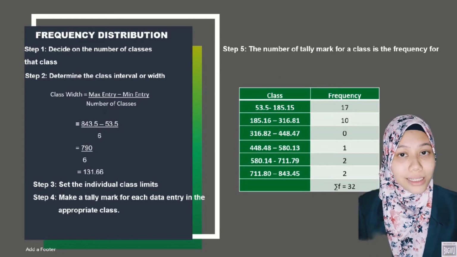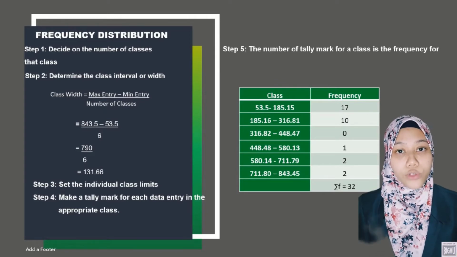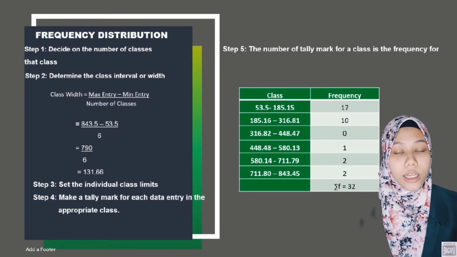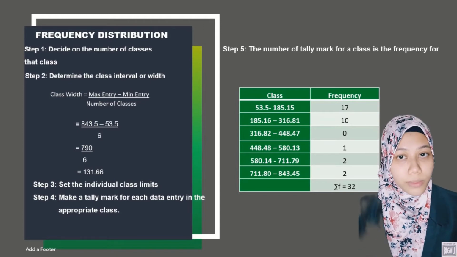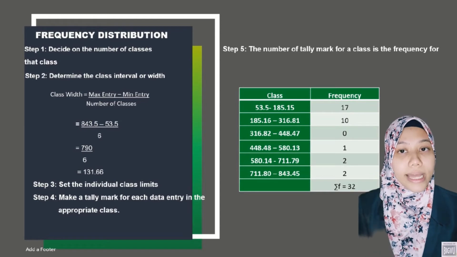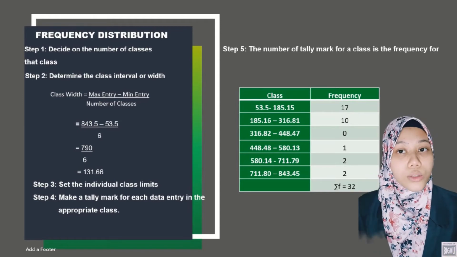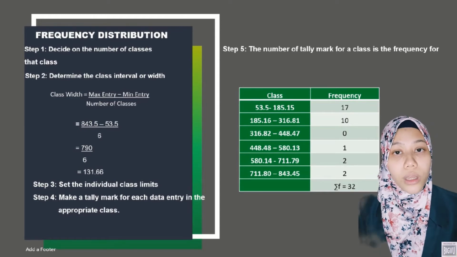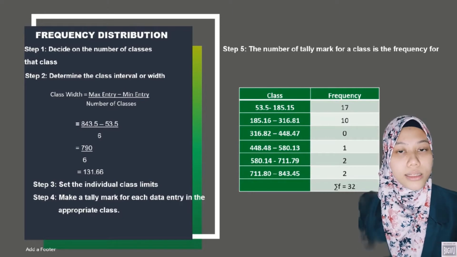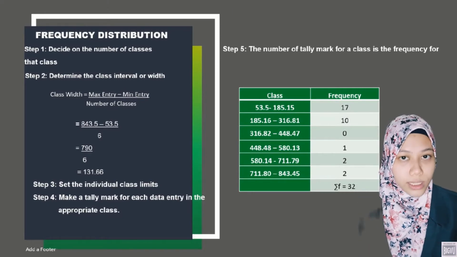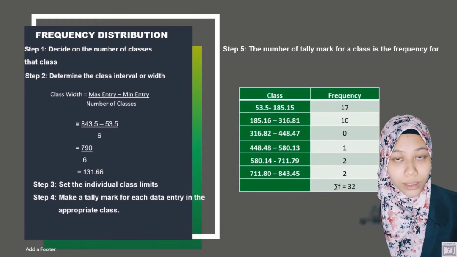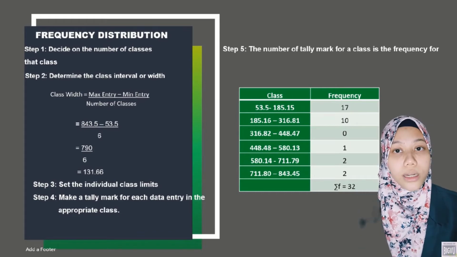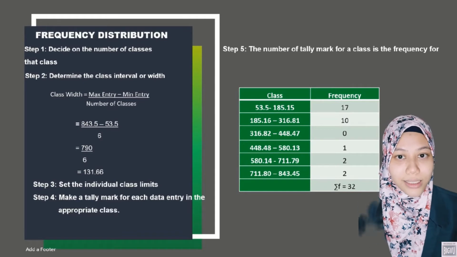There are 36 states of Johor and Kedah, so N equals 32. If we try K equals 5, which means we will use 5 classes, then 2 to the power 5 equals 32, the same as the data we obtained. If we let K equal 6, then 2 to the power 6 equals 64, which is greater than 32. So the recommended number of classes is 6.